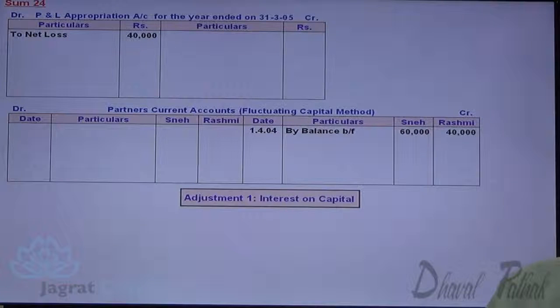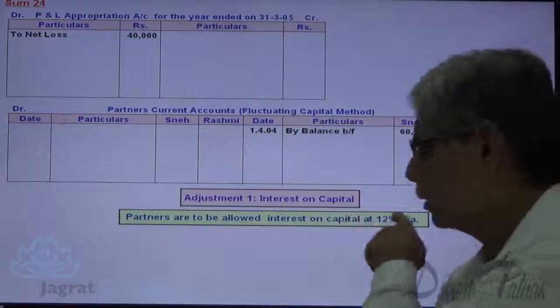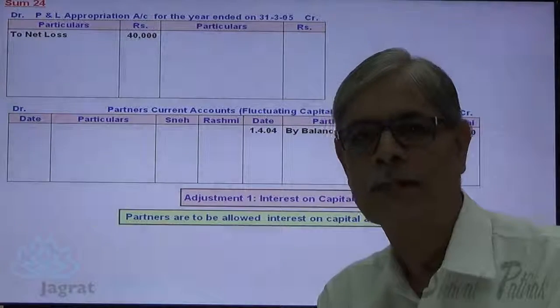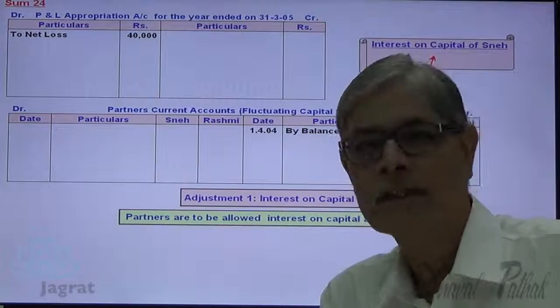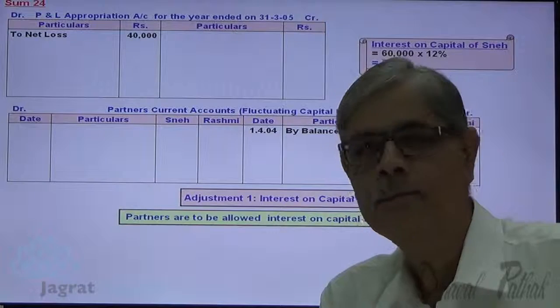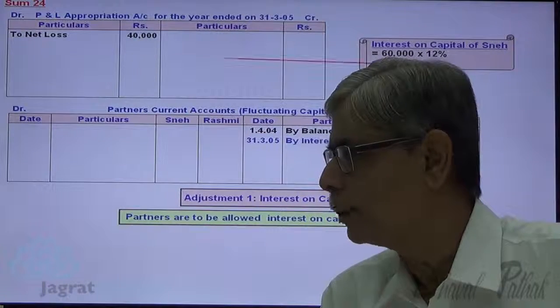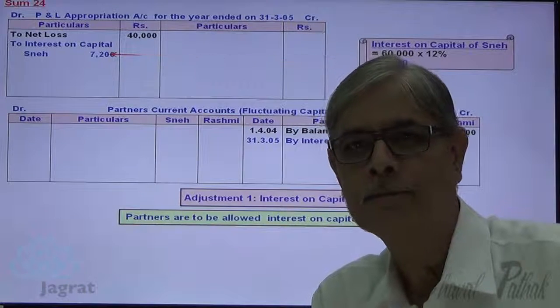Now I want to consider the adjustment for interest on capital. That is to be worked out at the rate of 12%. So 60,000 into 12%, 7,200. Profit and loss appropriation account debit to SNES capital account credit 7,200.